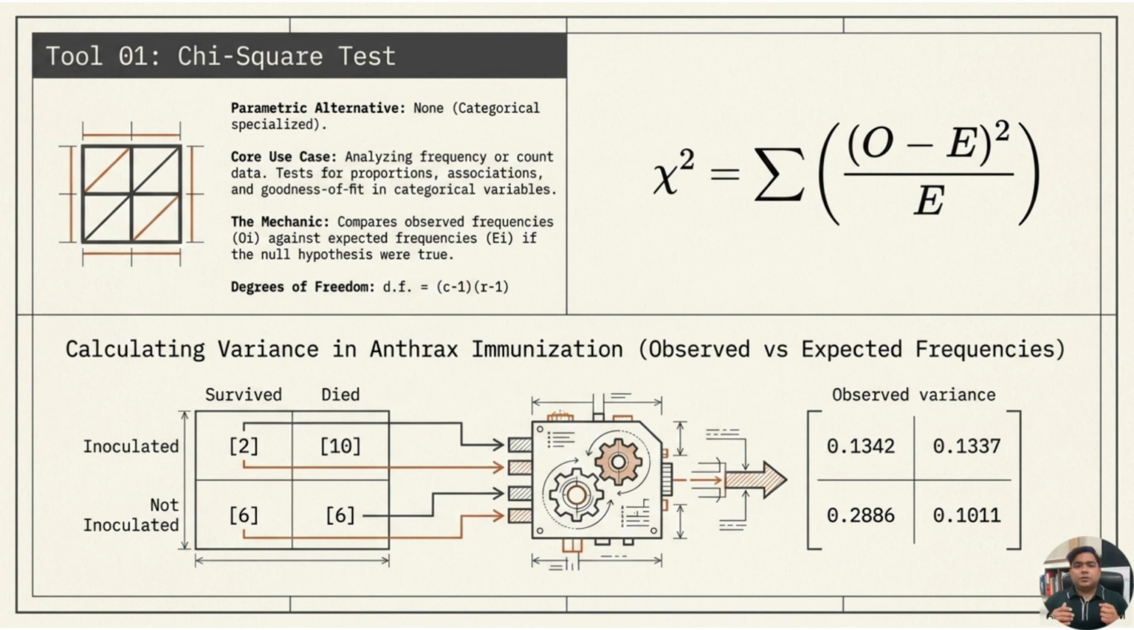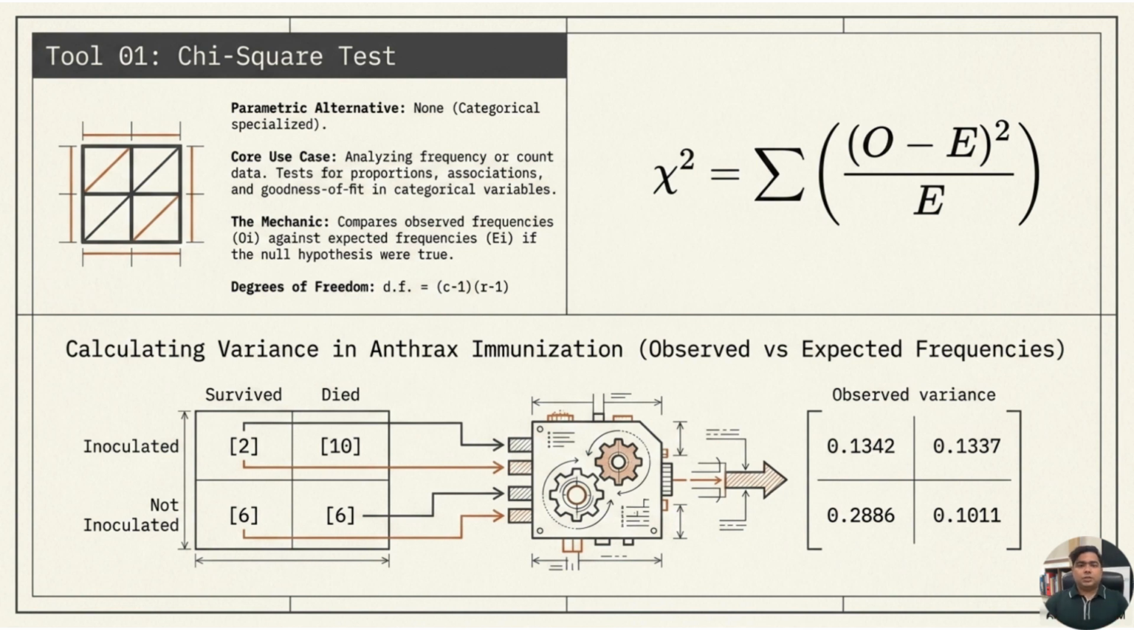Now we begin with the first non-parametric tool, the chi-square test. The chi-square test is mainly used for categorical data. It is very useful when we are analyzing frequencies or counts. For example, we may want to know whether survival is associated with vaccination, whether gender is associated with product preference, or whether treatment group is associated with recovery status. The core idea is simple. We compare observed frequencies with expected frequencies. Observed frequency means the actual number we see in the data. Expected frequency means the number we would expect if the null hypothesis were true.